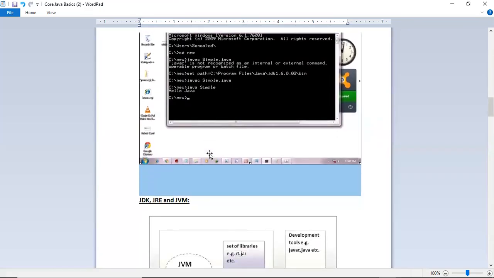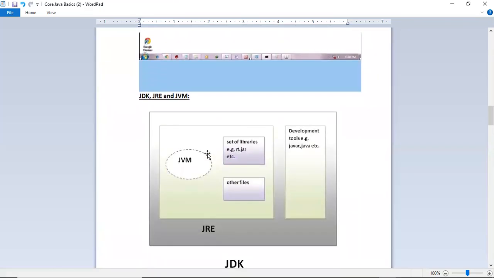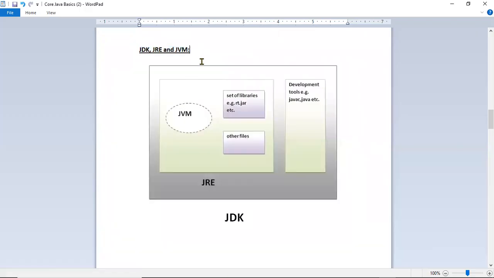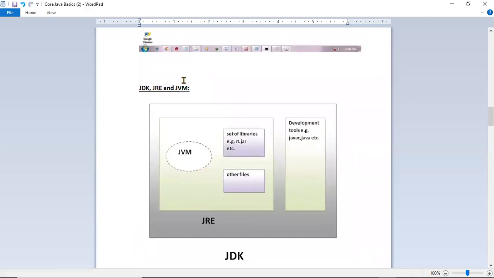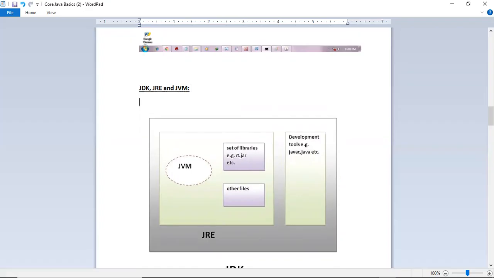Okay, screenshot. And now I'm going to talk about JDK, JRE, and JVM. So these are all three components of Java. So JDK, let me write it down here. JDK means